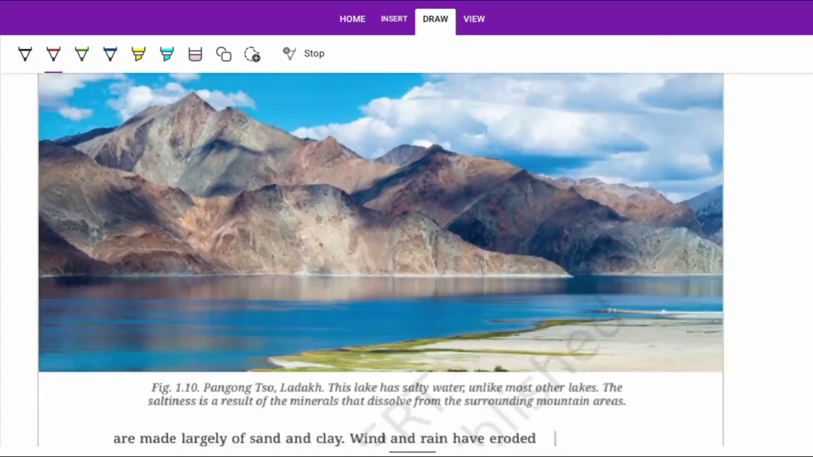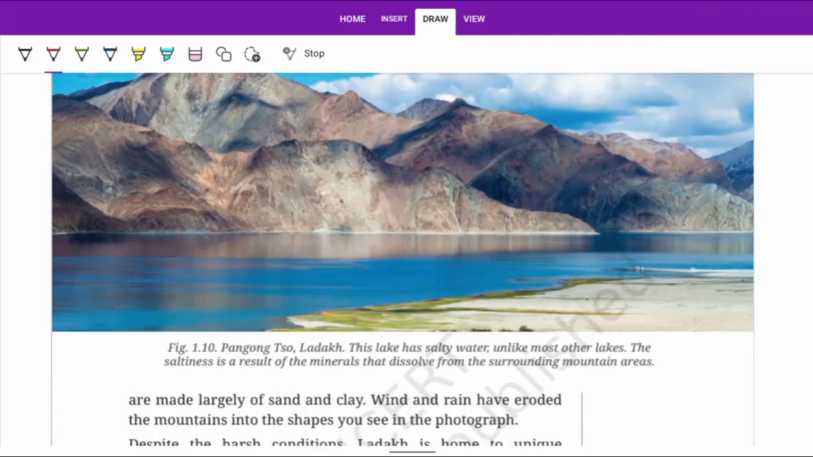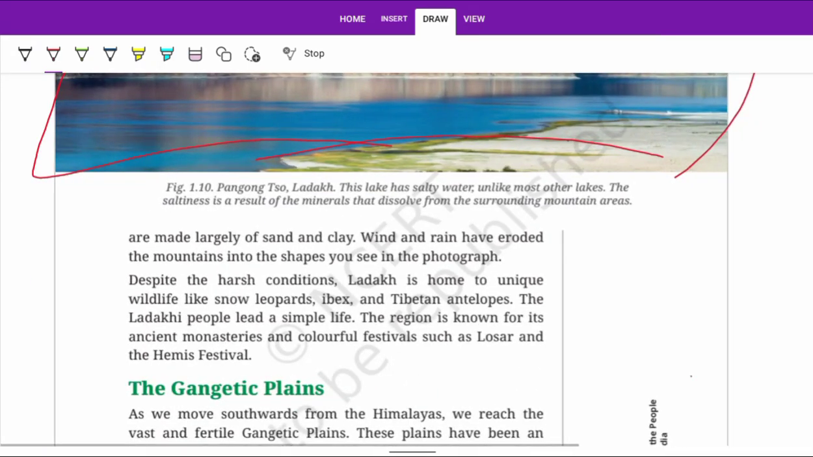And a beautiful view. Here is a lake called Pangong Lake. It is not drinkable because it is a salt water lake. Here is a lake in a desert, but it is salt water, so it is not drinkable for the people who live there.